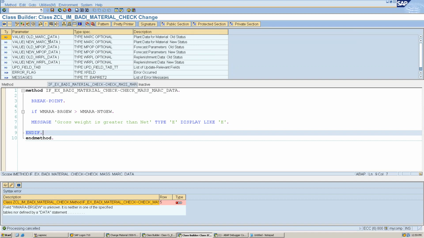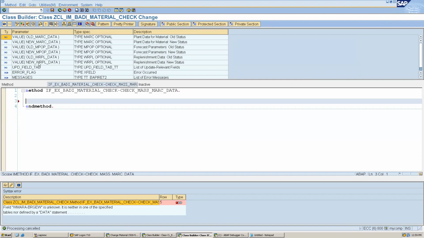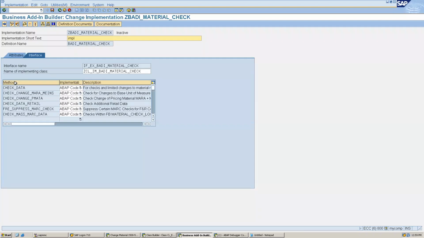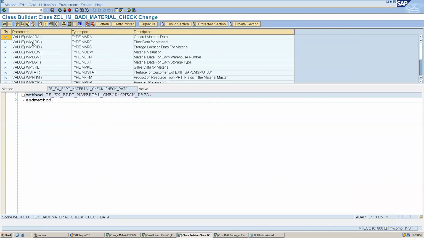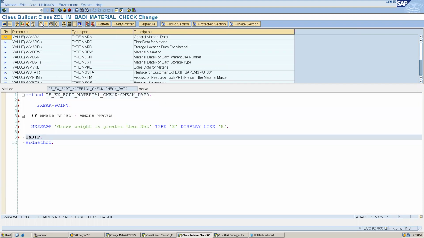See, it is having the old value. It is having new marcy data, right? So we can write new mars, not marcy. We need mara data. Okay, so I am inside the marcy, but I want inside the mara, right? So this will not work for us. Let's go back and do this check data. Here we have wmara, right? So we can write this code here and activate this.